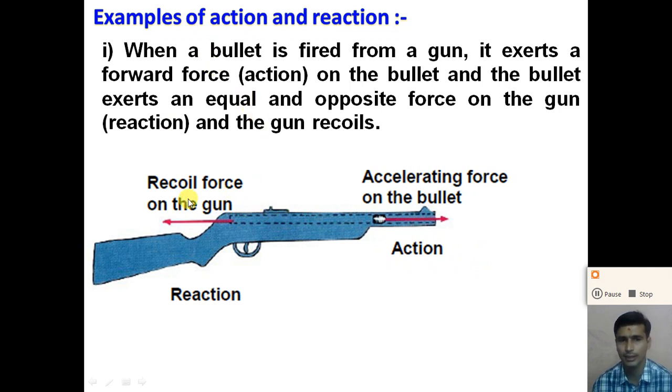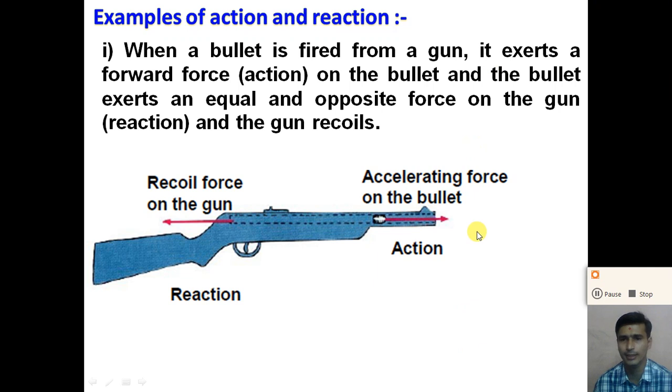That is called the recoil force on the gun, and this force is considered a reaction force. So here the action force and reaction force are always equal and in opposite directions. This is the statement of Newton's third law, right?